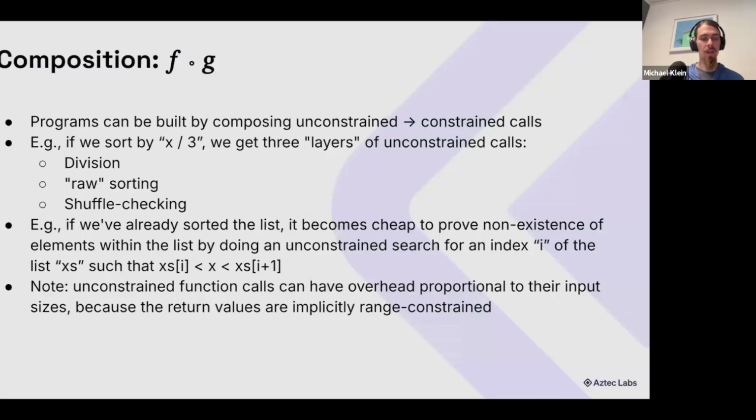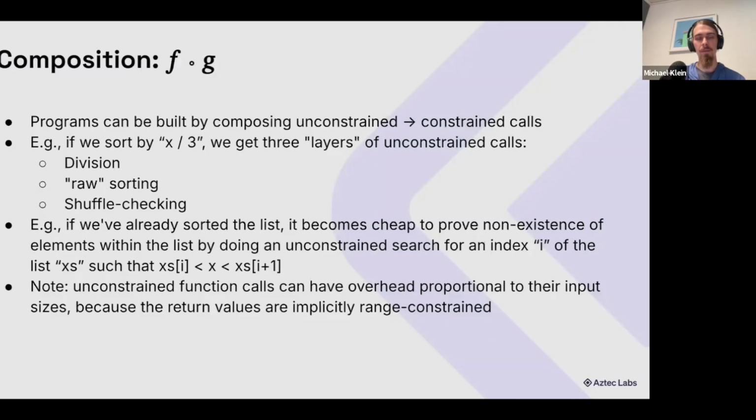The idea is that we can build up the amount of information that we know about the intermediate values in our transformation, and we can use that to not have to duplicate some checks. So if we've already sorted the list, it becomes cheap to prove non-existence of elements, doing the unconstrained search for the gap between where we would expect it to be in the sorted list. And there are other cases like this, but generally if you know properties like sorted, largest values, all of these are valid, all of these have been checked with certain things, often you can reuse those.